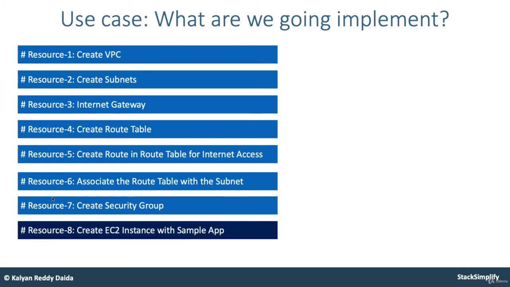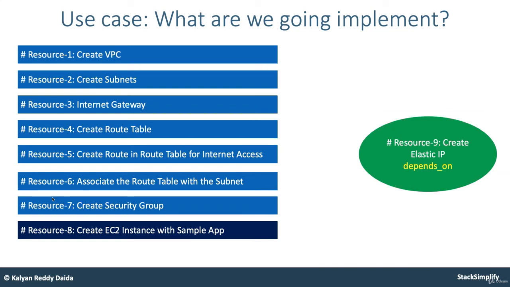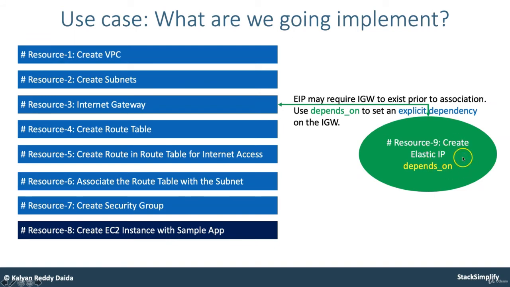Then we'll move on to create an EC2 instance and provide some user data to deploy a sample app, like an Apache web server, and update index.html with some custom text. Finally, we create an Elastic IP and assign it to this EC2 instance. There will be an explicit dependency for the Elastic IP: the EIP may require the internet gateway to exist prior to association.